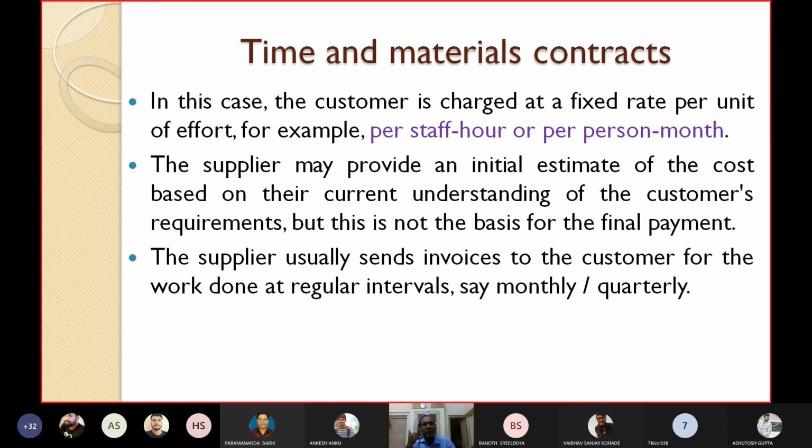The supplier may provide an initial estimate of the cost. Initially the supplier may provide an initial estimate of the cost based on their current understanding of the customer's requirements. But this is not the basis for the final payment. Final payment will be made based on how many staff hours or how many person months you have worked. The supplier usually sends invoices to the customer for the work done at regular intervals, say monthly or quarterly. Every month or every quarter, they will send the bill and the customer has to pay accordingly.